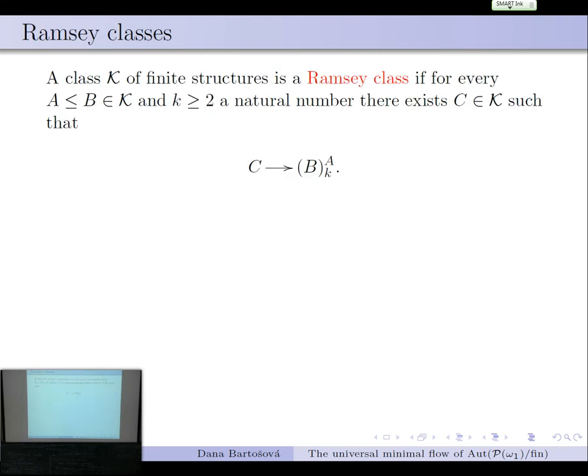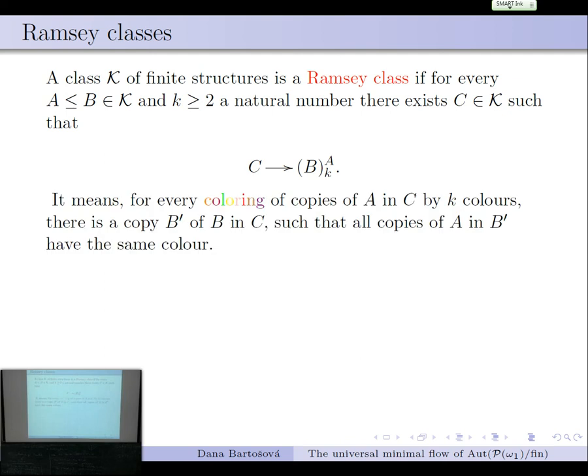And then the major ingredient in here is the Ramsey property, which is what we reduce all these problems to. And just again to remind ourselves, the structural Ramsey property means that if we have a small structure, as Claude was saying, and a medium structure, such that the small can be embedded in the bigger one, and a number of colors, then this arrow notation holds. That means that for every coloring, there is a big structure such that for every coloring of a small structure in the big one by k many colors, there is a monochromatic copy of the middle size structure.